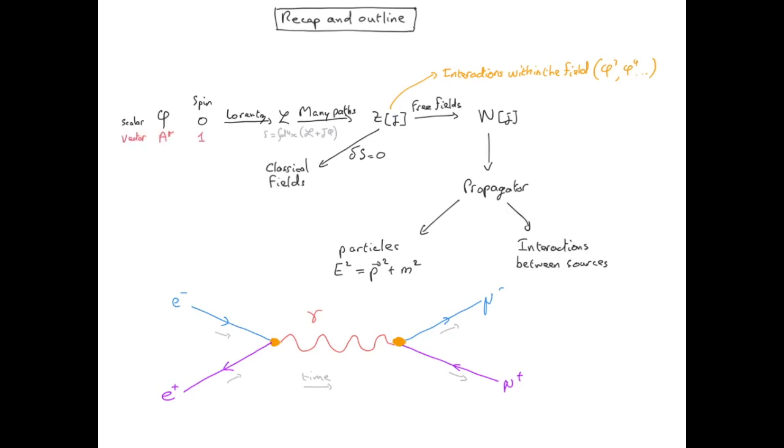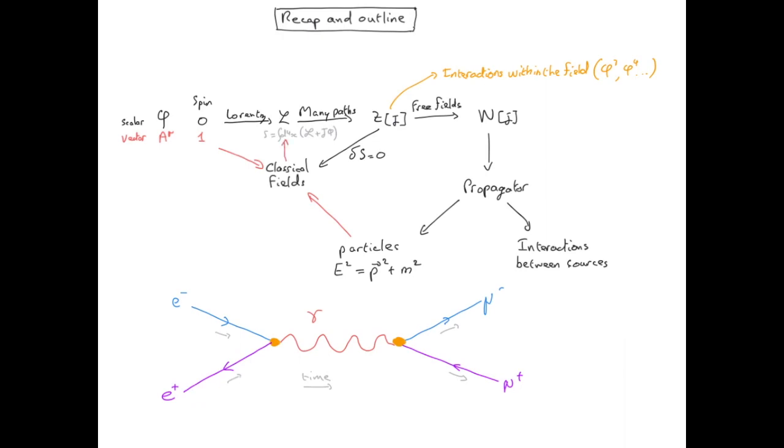In order to build the Lagrangian for vector fields, we started with the classical field equation of motion, and from that we argued that they should obey the Klein-Gordon equation because the particles should have E squared equal P squared plus M squared, which doesn't depend on the spin. So we got our Lagrangian.